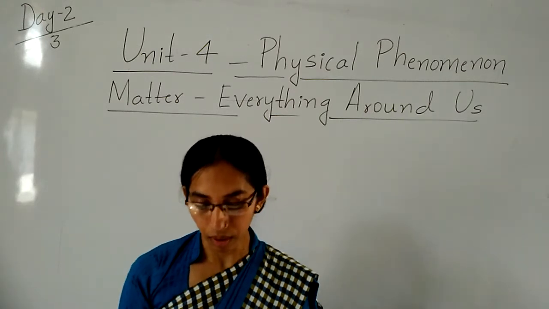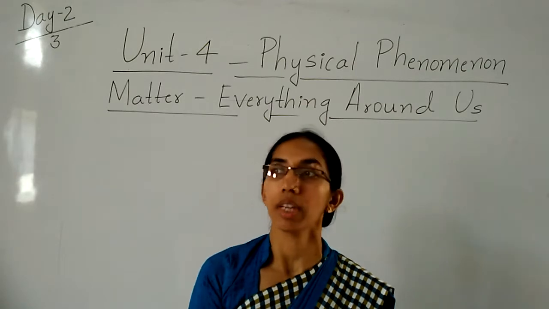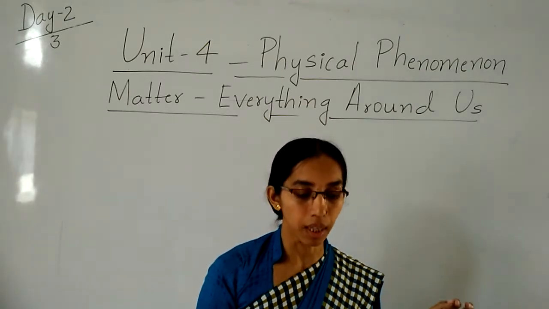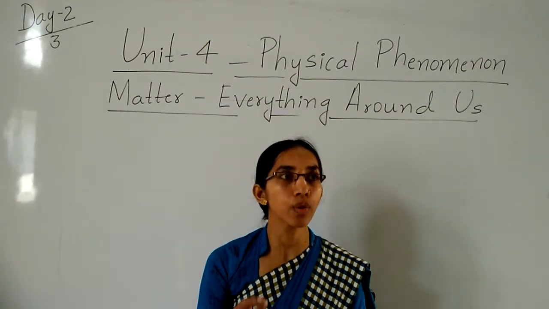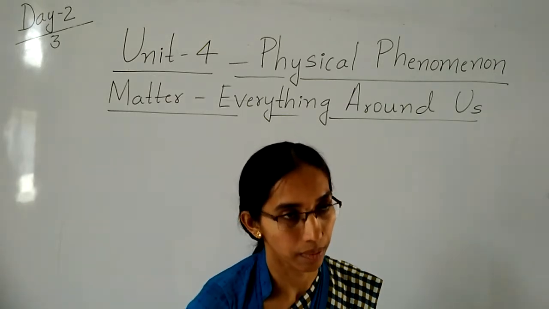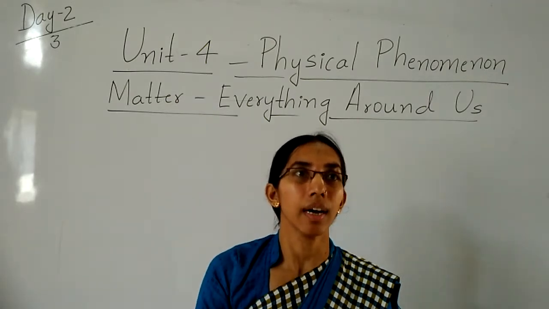Children, now what is mass? I have explained mass also. Tell me children, what is the meaning of mass? Amount of matter contained. Mass means the amount of matter contained.